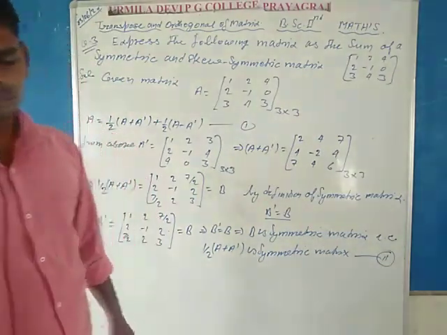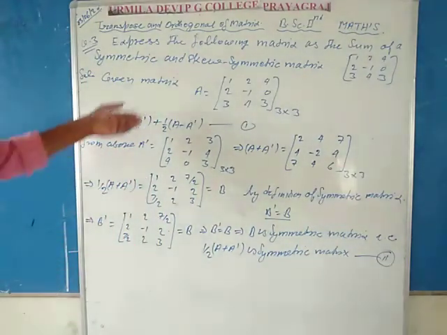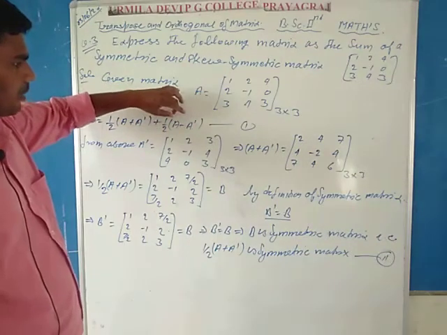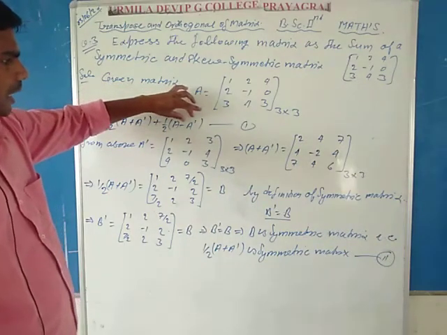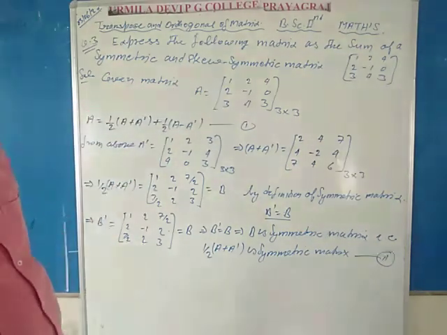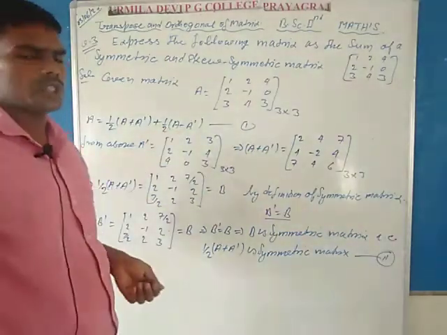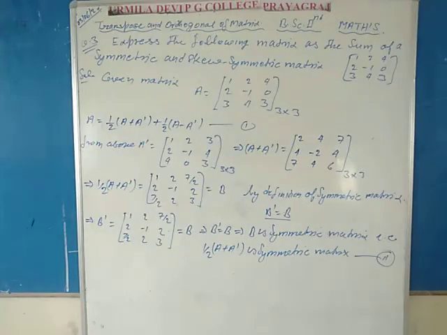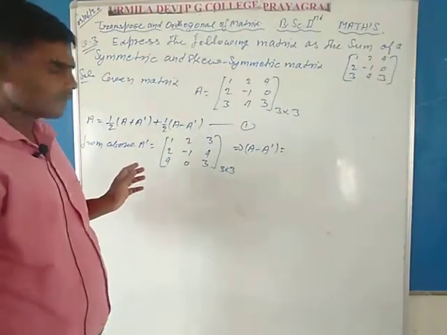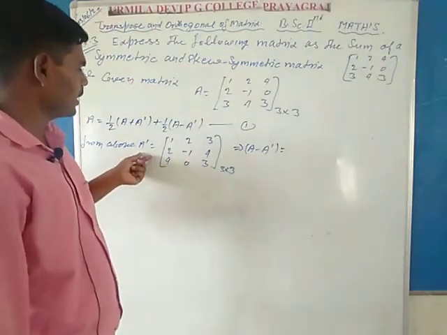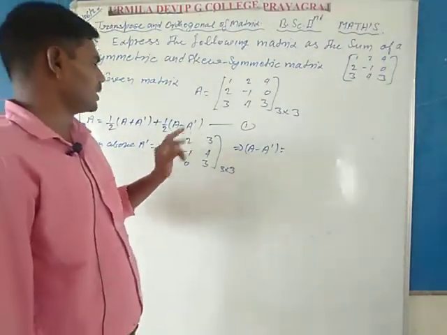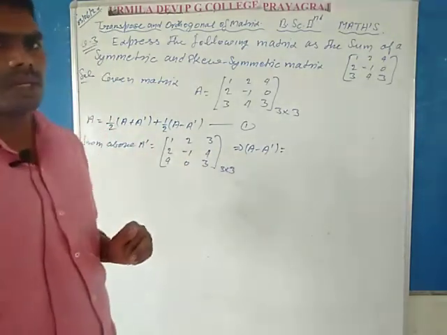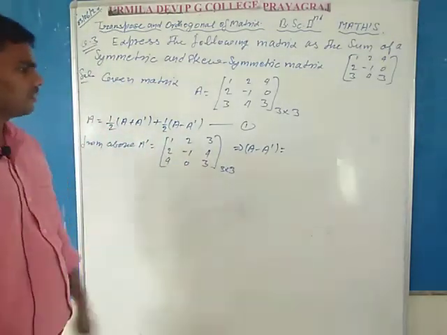After that, calculate the second part, 1 by 2 times of A minus A dash, and prove that this matrix is a skew symmetric matrix. For this, consider matrix A dash and find the value of A minus A dash, the second part of the sum of equation first.